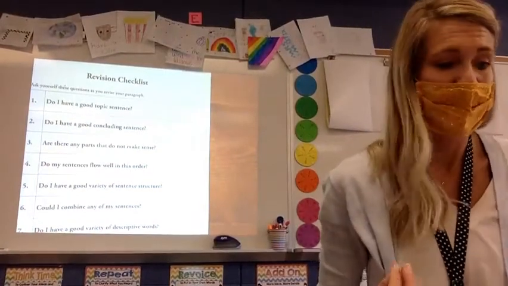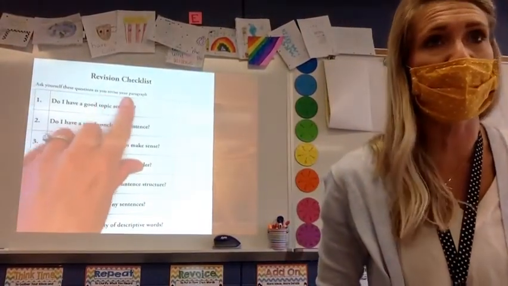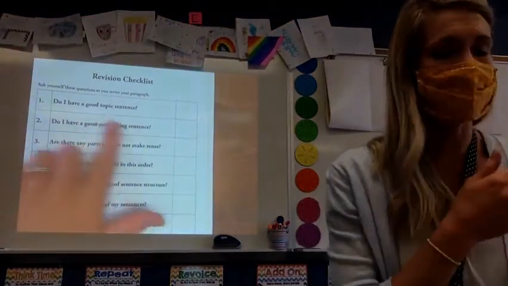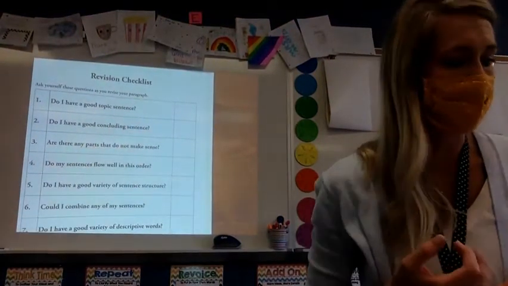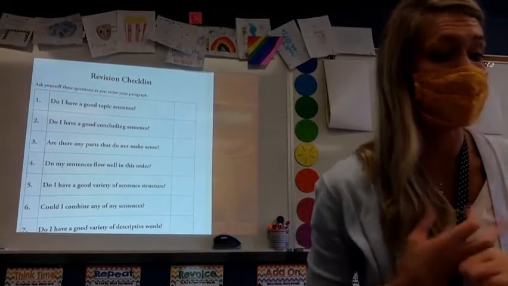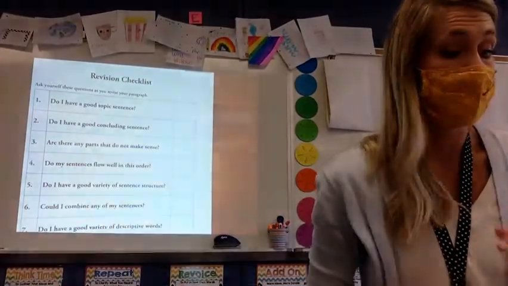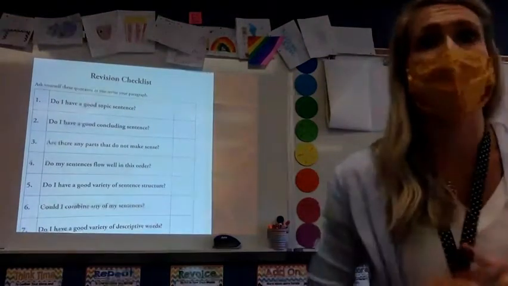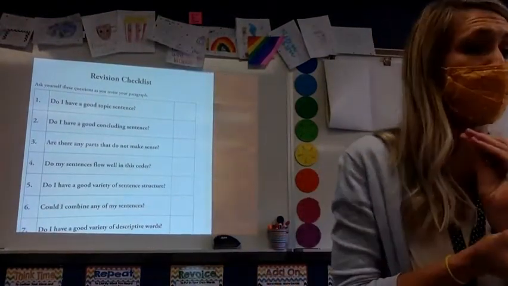As you write and as you revise your paragraph, this is one paragraph, you're going to come in here. So do I have a topic sentence? Do I have a concluding sentence? Are there any parts that don't make sense? Do my sentences flow in order? Do I have a variety of sentence structures? So some long sentences, some short sentences.